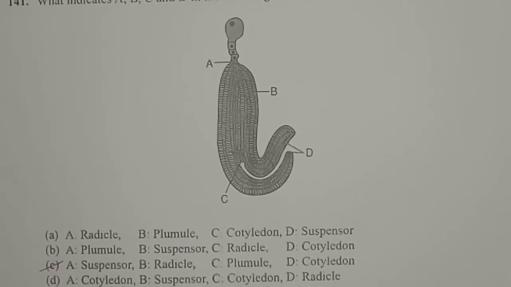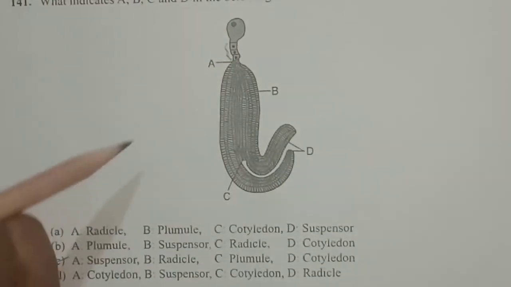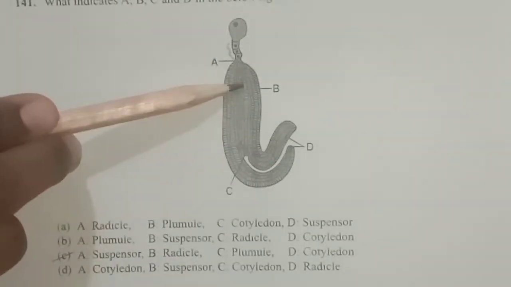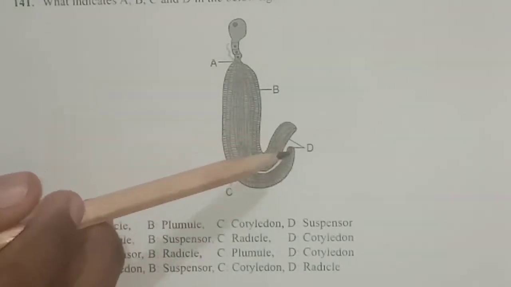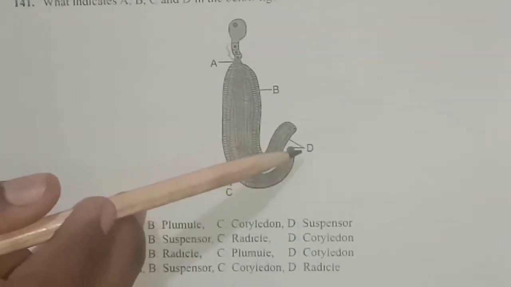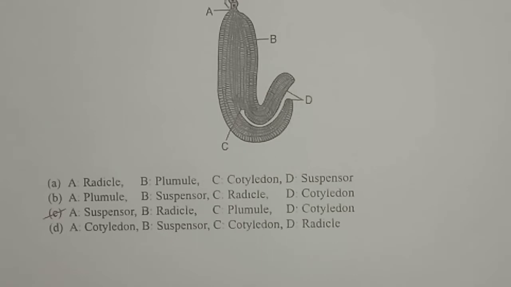So here A is actually the suspensor, which usually provides support for the embryo, or supporting for the two cotyledons. So option A is the suspensor. This is usually the suspensor region. And B is the radicle, C is the plumule part, and D is the two cotyledons. A is suspensor, B is a radicle, C is a plumule, and D is the two cotyledons. So in the options, option C is the correct answer.